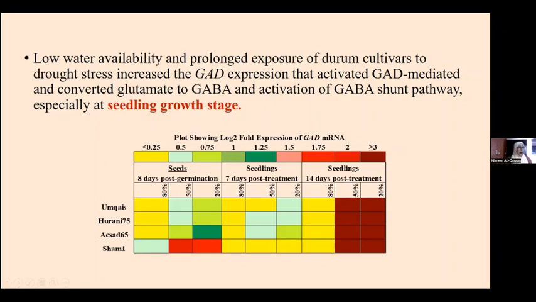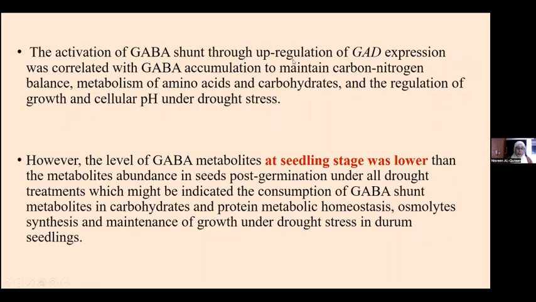The activation of the GABA shunt through upregulation of GAD expression was correlated with GABA accumulation to maintain the carbon-nitrogen balance, the metabolism of amino acids, carbohydrate stability, and the regulation of growth, and of course maintaining cellular pH homeostasis under drought stress.